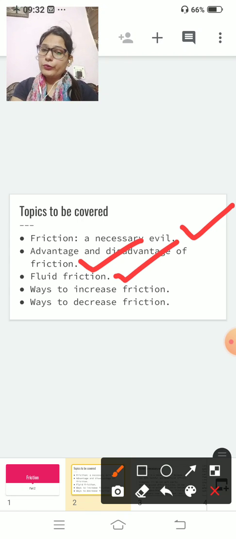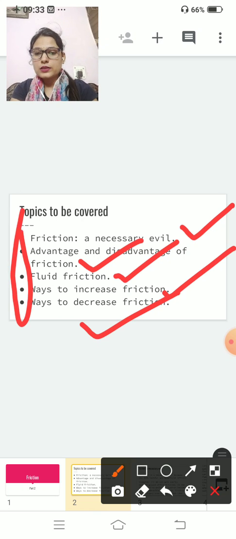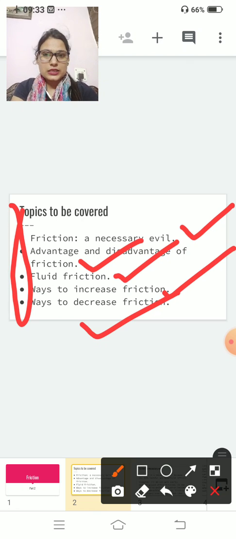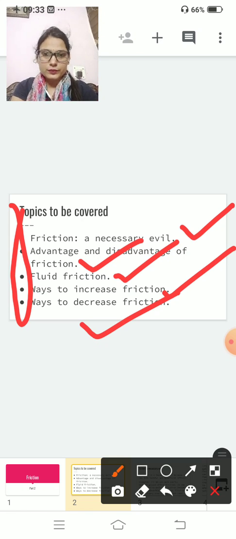Fourth, ways to increase friction, and the last one is ways to decrease friction. So what topics are we going to cover? We are going to cover 5 topics. Number 1, friction a necessary evil. Second, advantages and disadvantages of friction. Third, fluid friction. Fourth, ways to increase friction. Fifth, ways to decrease friction. Clear?